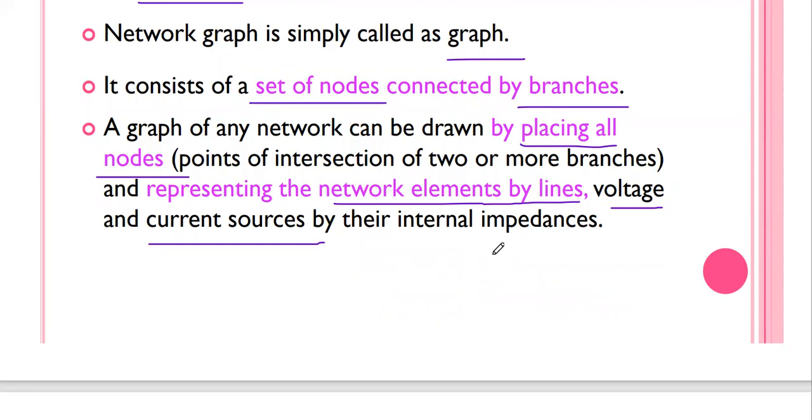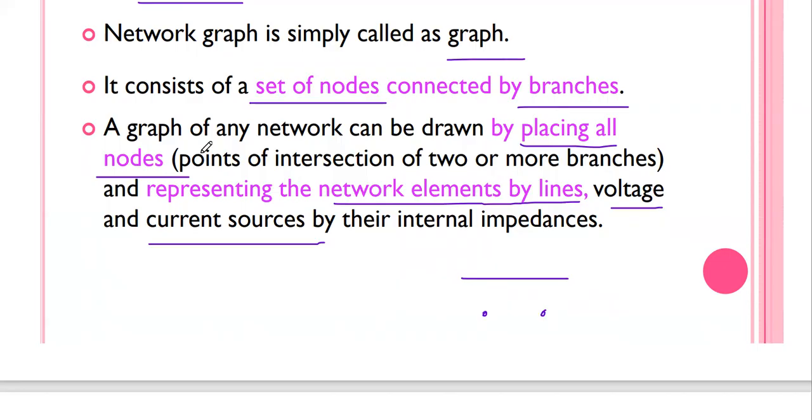For an ideal voltage source the impedance value is 0, so the voltage source is replaced by a short circuit and the current source is replaced by an open circuit. So if a voltage source is available in a given circuit, in the corresponding graph that voltage source is replaced by a short circuit. If a current source is available, you just replace it by an open circuit.